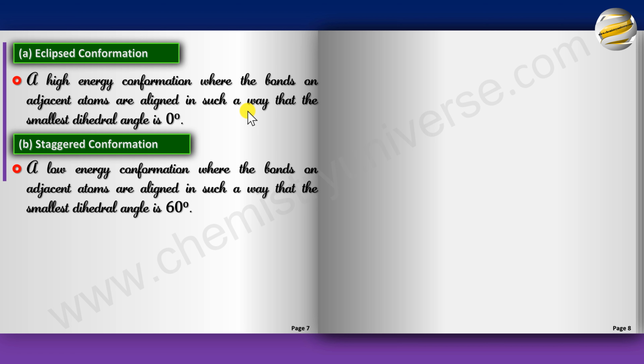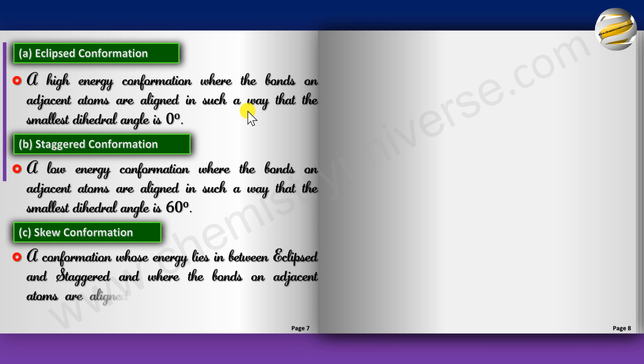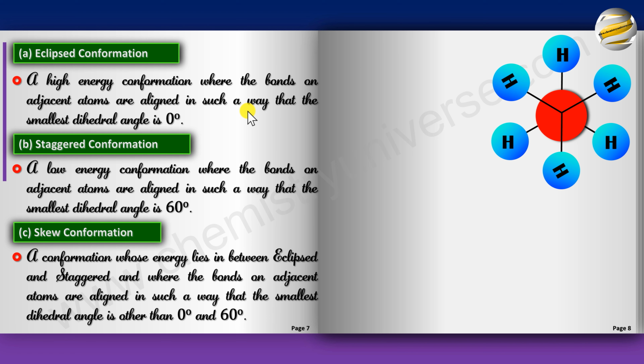And what was skew? A conformation whose energy lies in between eclipsed and staggered, and where the bonds on adjacent atoms are aligned in such a way that the smallest dihedral angle is other than 0 and 60. Now we know this is staggered and we know this is eclipsed.